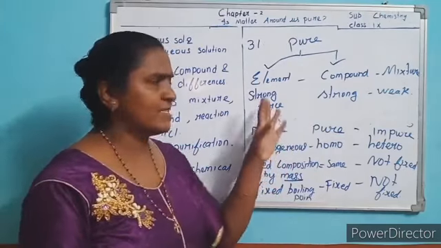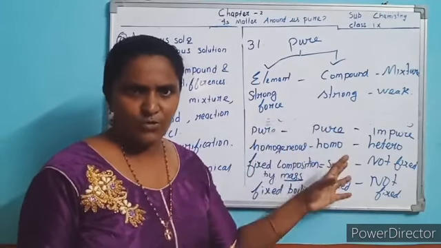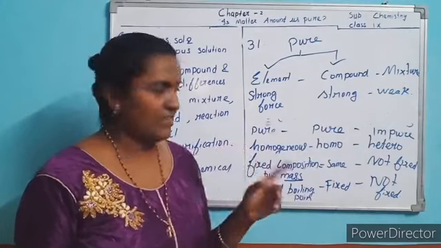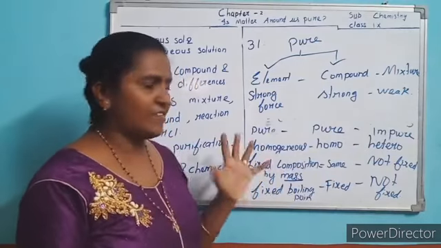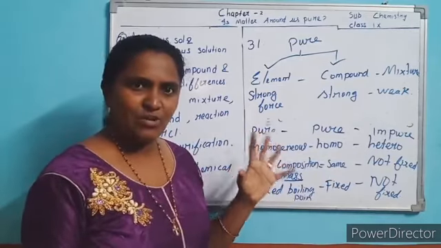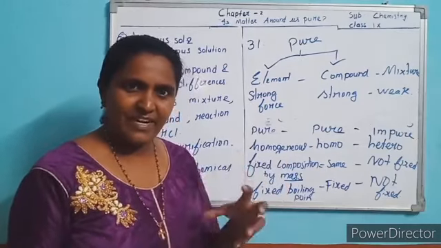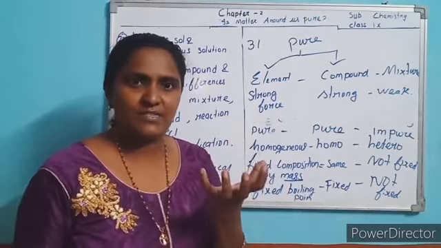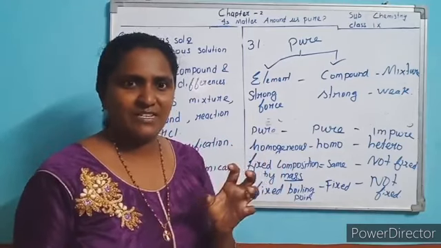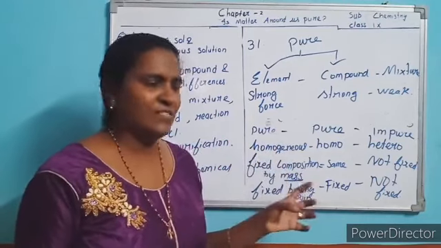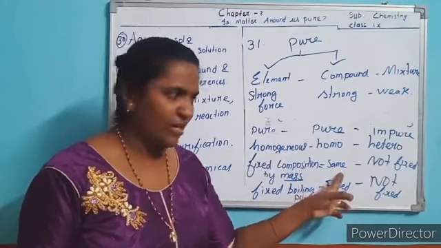Second point, what will you write? It is homogeneous, it is homogeneous, it is heterogeneous. And third point you write, it has a fixed composition. Element has constant, fixed composition by mass. The constitution of elements, the components of elements, are fixed by mass. Here also fixed by mass.